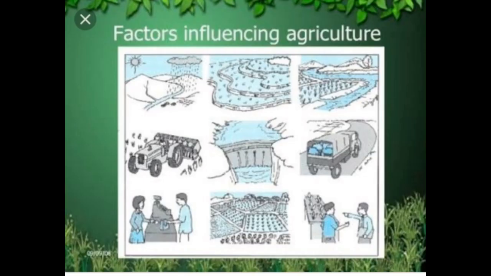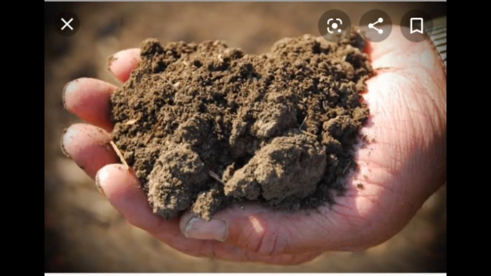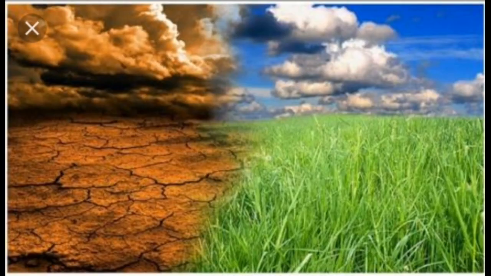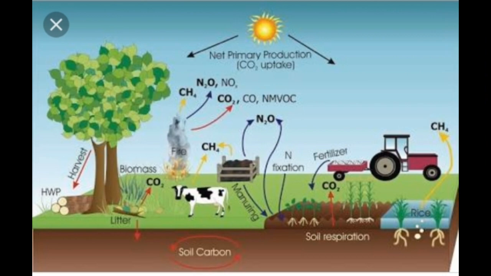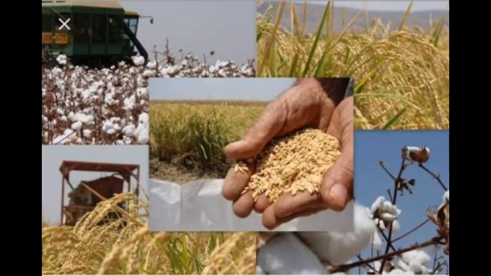Factors influencing agriculture. There are several factors that influence agriculture. These factors decide what crops can be grown in a region. Some of them are soil, climate, nature of the terrain, and distance from the market. Soil. The soil of a region determines the type of crops grown there. While some crops like rice and cotton grow well in clay soil, other crops like wheat need a well-drained soil.